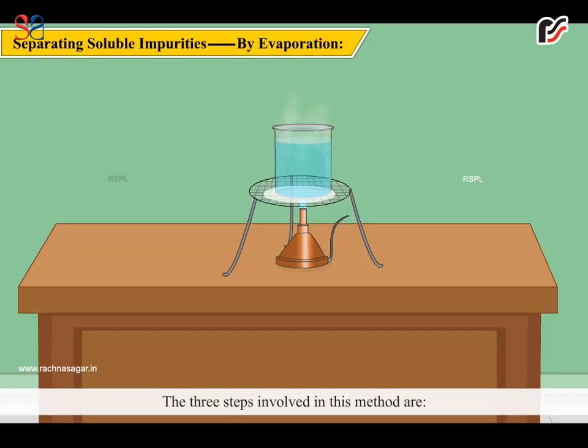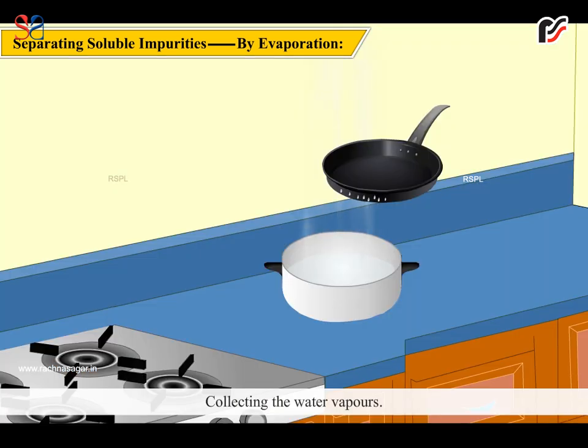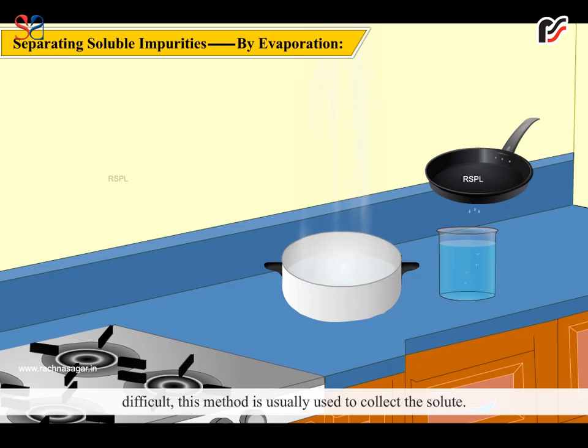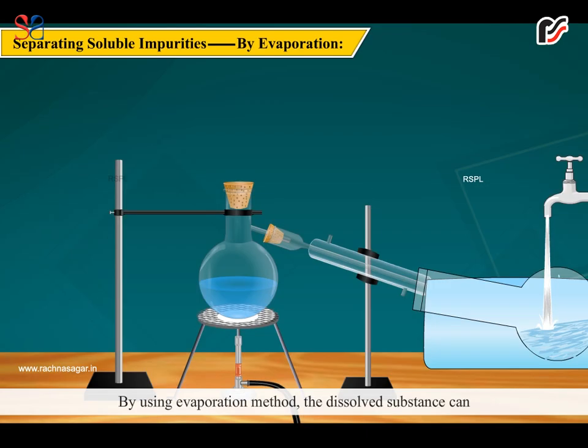Separating soluble impurities by evaporation. The 3 steps involved in this method are heating impure salt water, collecting the water vapors, and cooling the vapors to get clean water. As collecting the vapors is very difficult, this method is usually used to collect the solute. By using the evaporation method, the dissolved substance can be recovered. But instead of the solvent, water is lost.